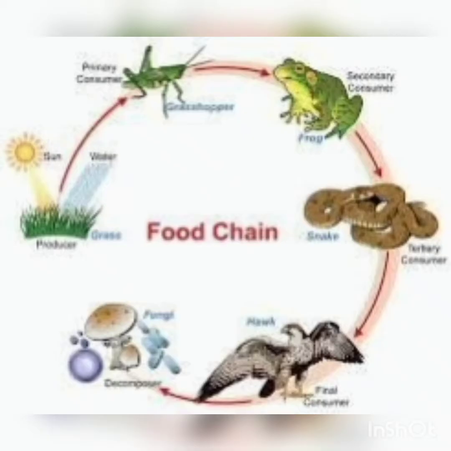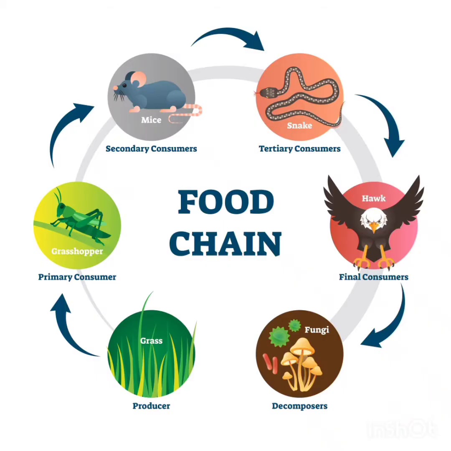Then we discuss a small topic, food chain. A food chain is a linear network of links in a food web starting from producer organisms and ending at a decomposer species. A food chain also shows how organisms are related to each other by the food they eat. Each level of the food chain represents a different trophic level.